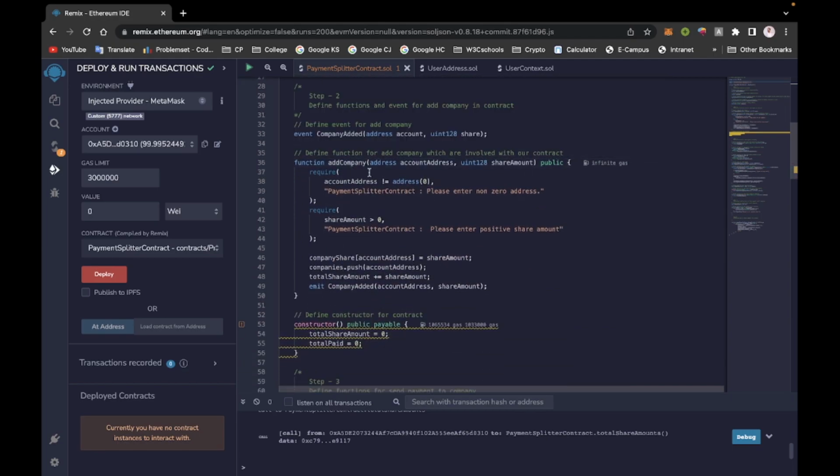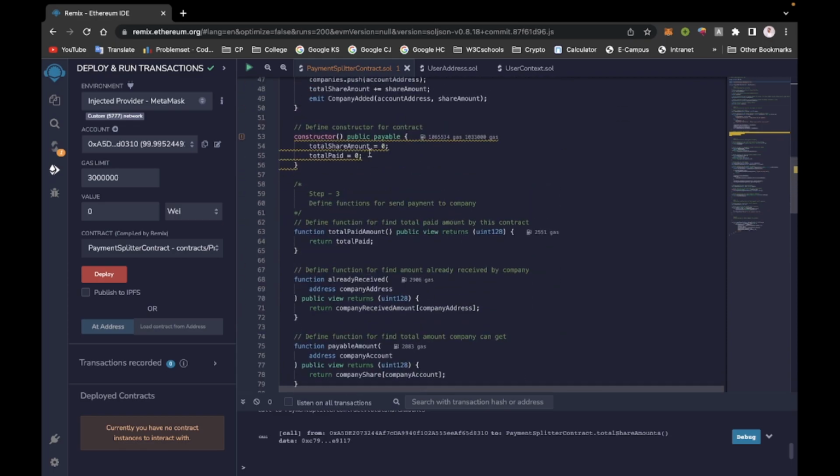This is the addCompany function. In this function we take as input the account address of a company and the share amount of that company. First it requires that the address is valid and the share amount is positive. In this function we add that company to our company array, and we also change the total share amount and company share. That means we change our blockchain block. So this function requires some gas for executing, and we also need to define an event for transaction details. So we define a CompanyAdded event for this transaction.